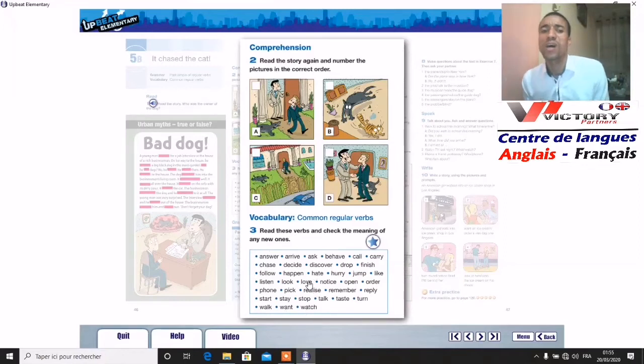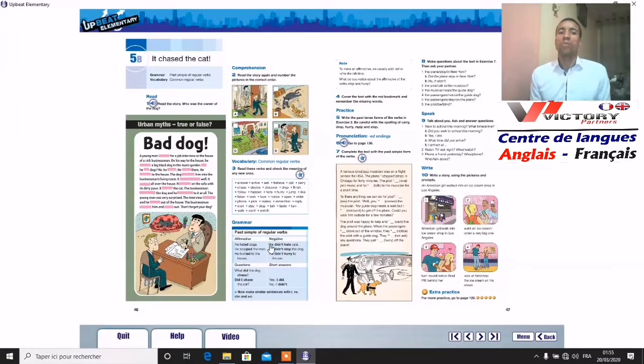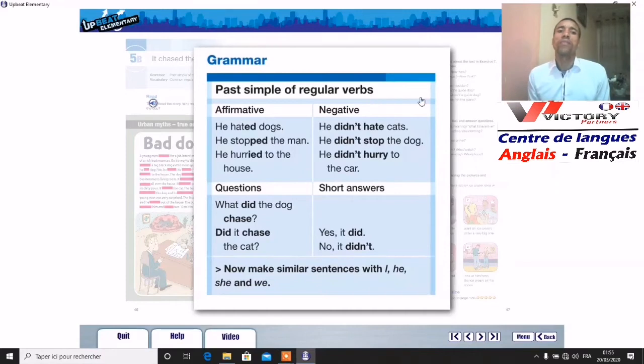So these verbs are to retain, to remember, to memorize. They are important in our communication. Good. So now we move to grammar. So we have here a table about past simple of regular verbs, right? How regular verbs are conjugated in the simple past, either in affirmative or negative or interrogative questions. So here we have he hated, he stopped, he hurried.